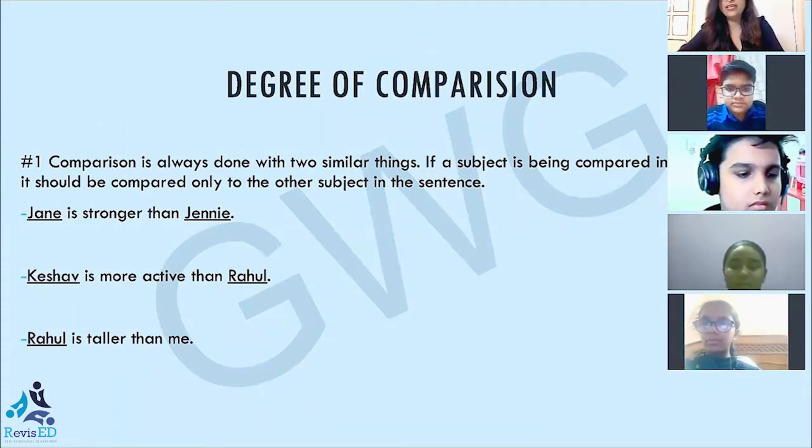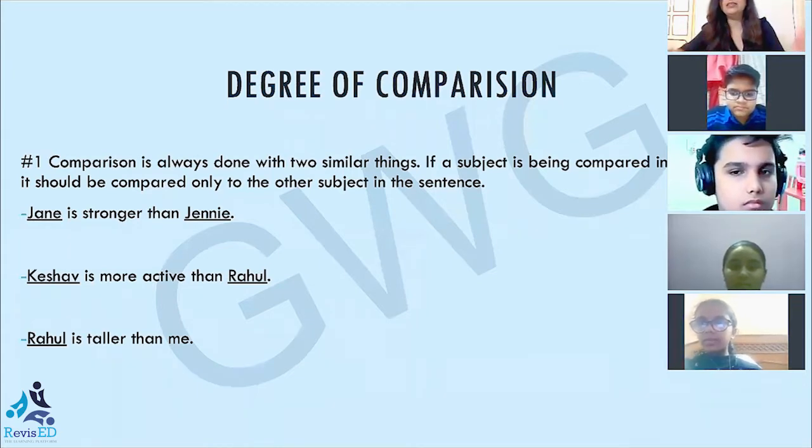Now, the second degree is the comparative degree. Gaurang is smarter than Krishna. Here, I'm using the second degree to describe more than one person, that is, two persons, groups, or things. And then comes the superlative degree.